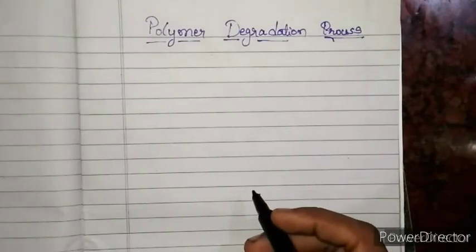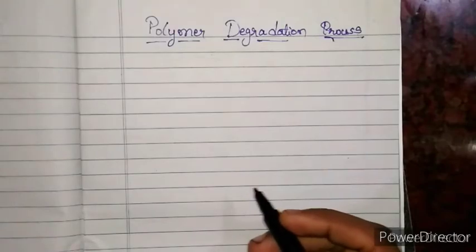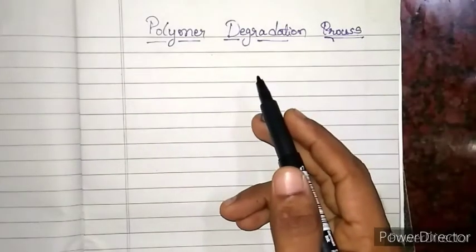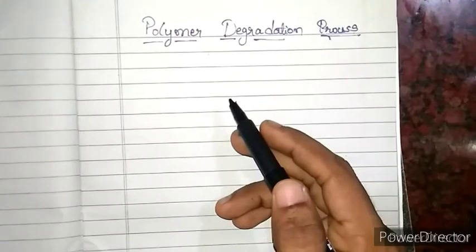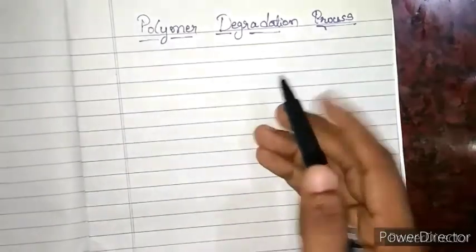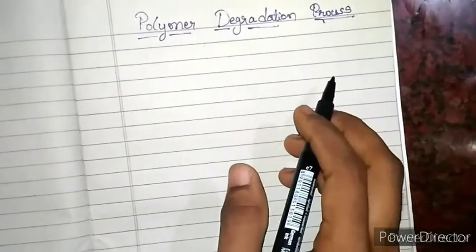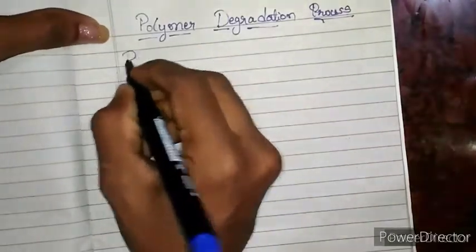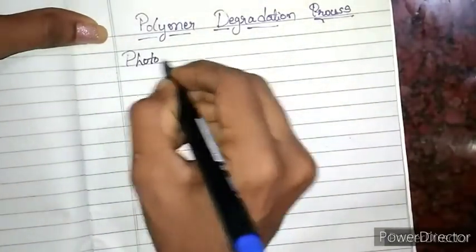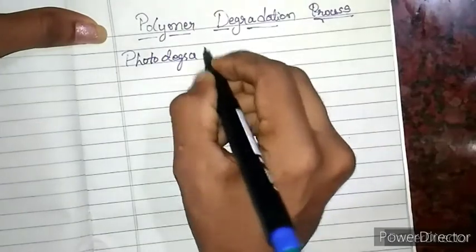In this video, I'll be talking about the polymer degradation process. This topic has already been started and we also studied the thermal degradation process. In this video, we will be focusing on the photo degradation process in the polymer. Photo degradation process.